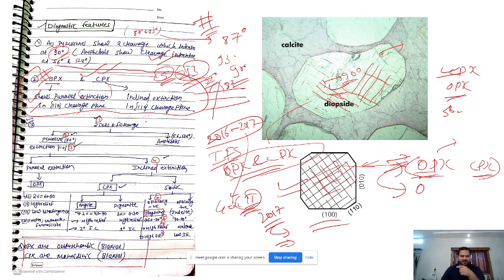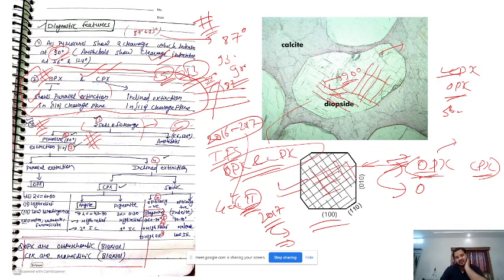Alright. Sometimes this is also a question. They ask that if in a thin section you are seeing two different minerals, which both have two sets of cleavages, and one of them is amphibole, one of them is pyroxene, how will you identify them? Alright, this is a very common question in practical laboratory in geology courses in any university, right? This is very simple. Pyroxene, we know that the cleavage angle is 90 degree. In amphibole the cleavage angle is like 56 degree, 56 and 124 degree, right? So this is how you can directly differentiate between amphibole and pyroxene.